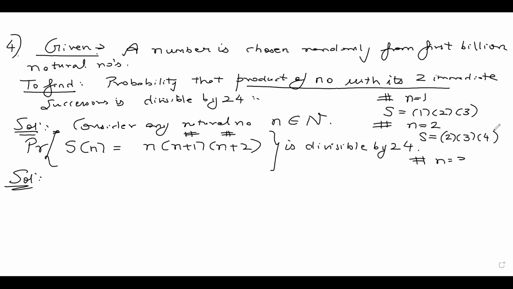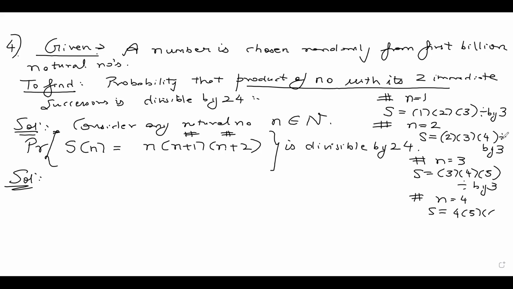If I take n as 3, my S will be 3 into 4 into 5, and so on. You observe that any three consecutive natural numbers multiplied are always divisible by 3. This is divisible by 3, this is also divisible by 3, and when you take n as 4, S is 4 into 5 into 6, which is also divisible by 3, and so on.